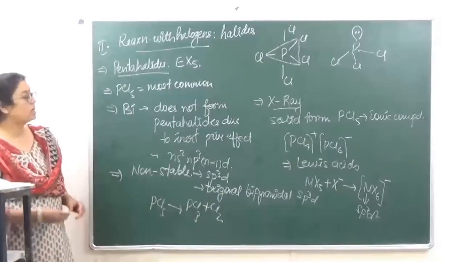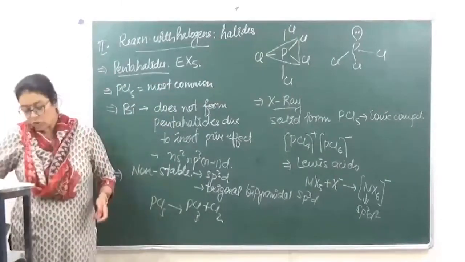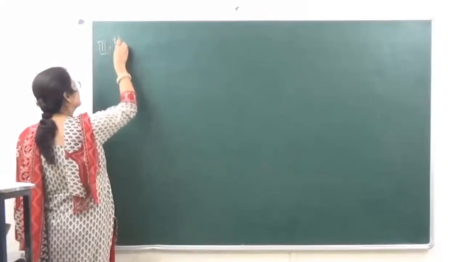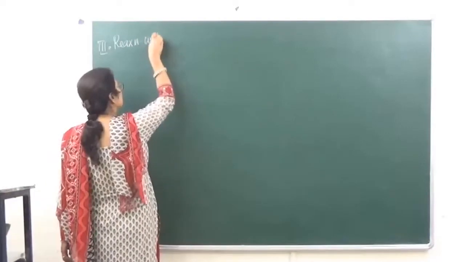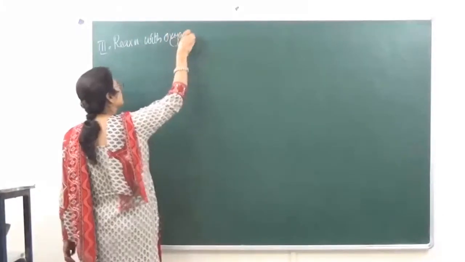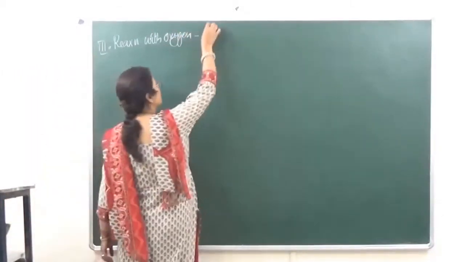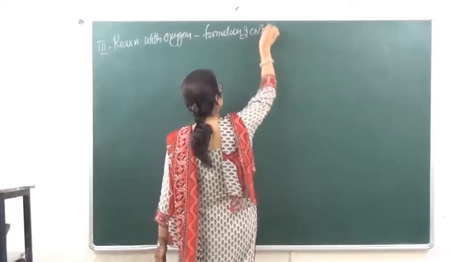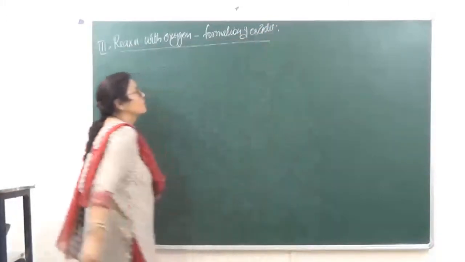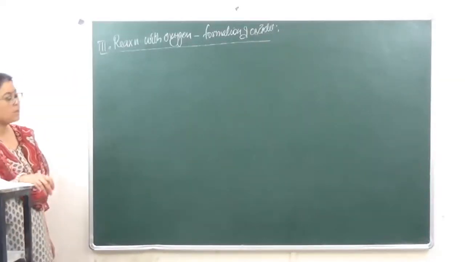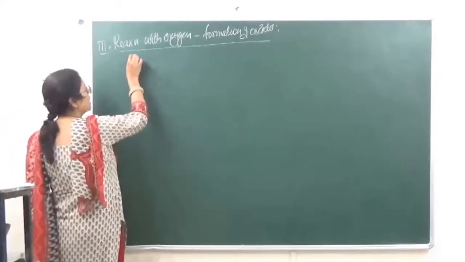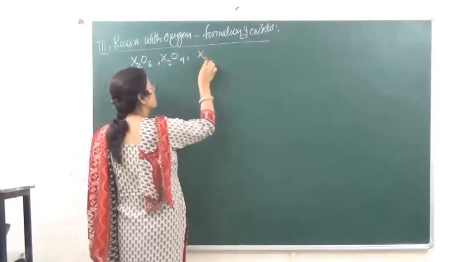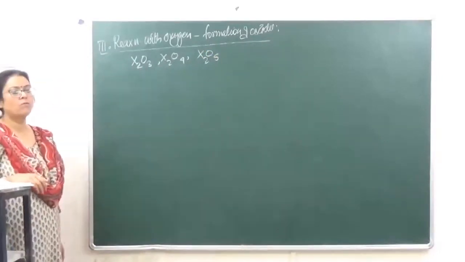Okay, so this is about halides. Let's go on to the next reaction, reaction with oxygen, formation of oxides. ठीक है? अब यहाँ पे जब हम लोग oxides देखते हैं, the most common oxides which are formed, they are of the type X2O3, X2O4 and X2O5. ठीक है?